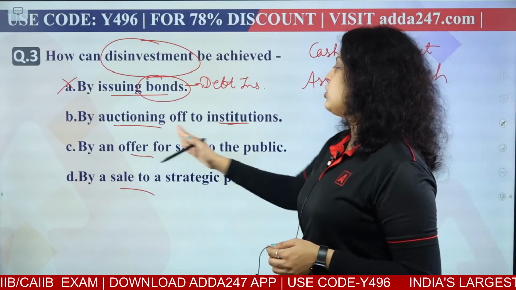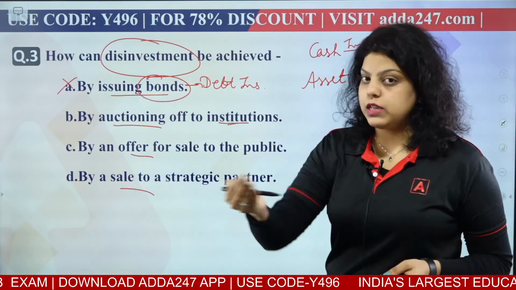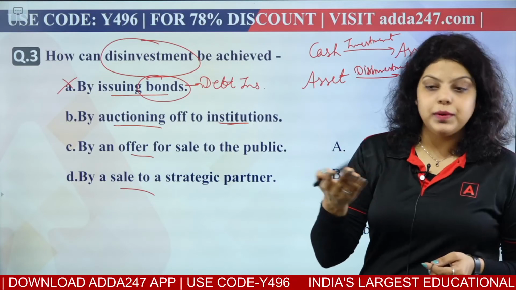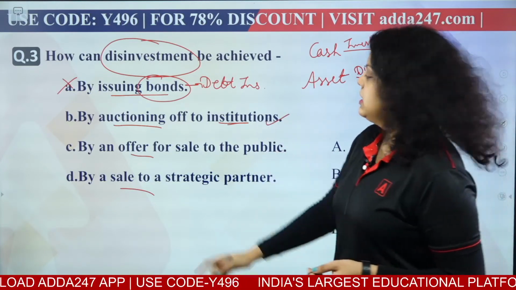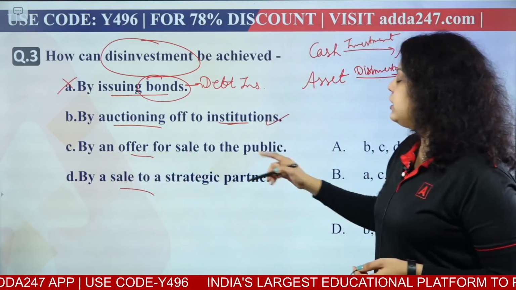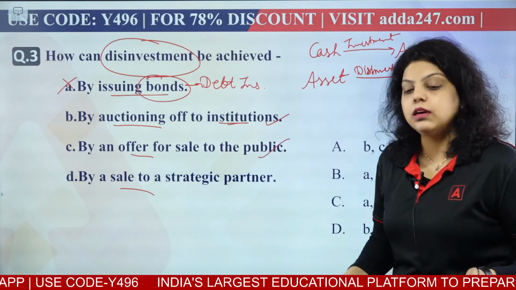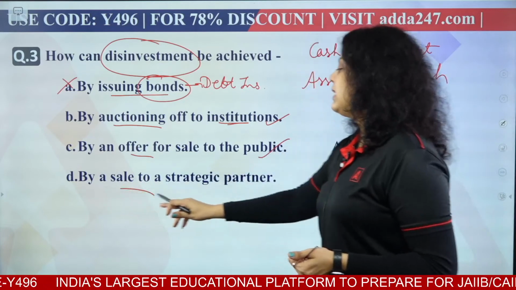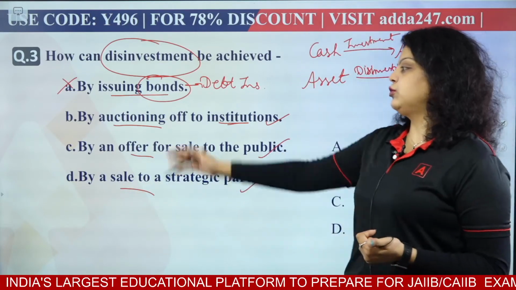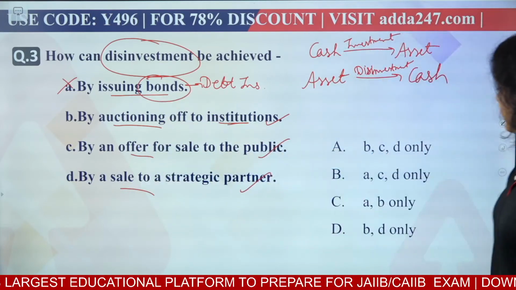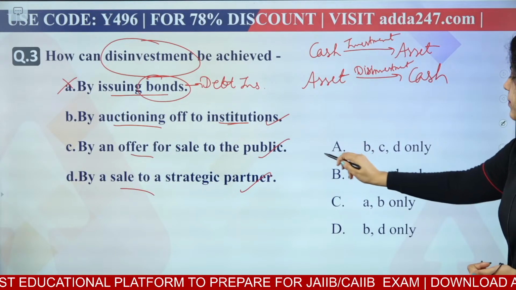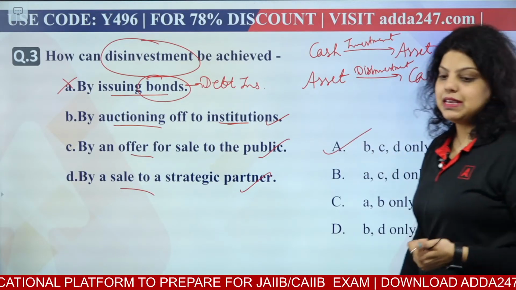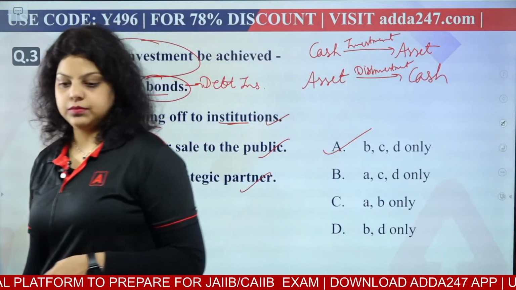Okay, second is saying auctioning off to the institution. You are doing an auction of your property. That can be a part of disinvestment. Next is saying an offer for sale to the public. That is also you are offering the sale to the public, so that if you want you can purchase the asset of the government. Now a sale to a strategic partner, that is also correct. So B, C and D are correct. So the right answer will be A. B, C and D are correct statements.